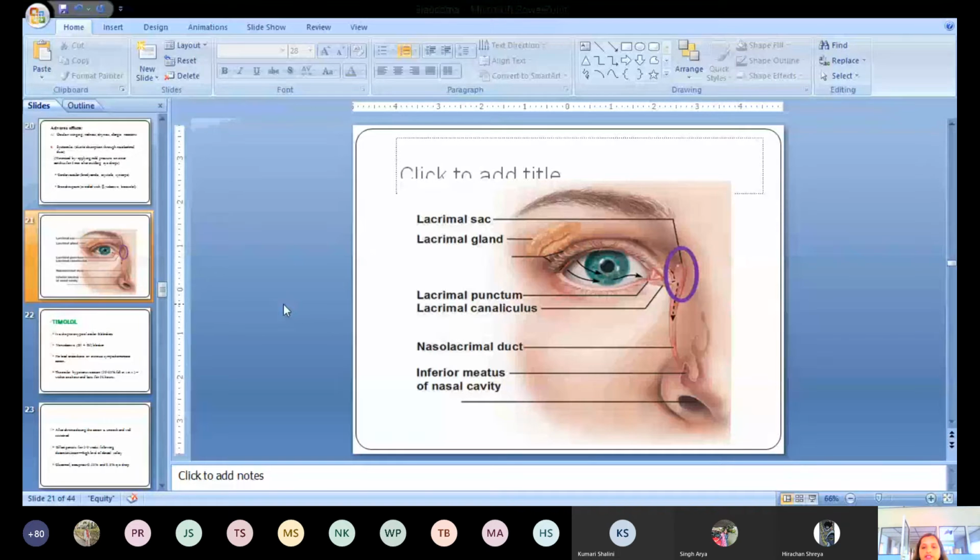Clear? To prevent that, we have to press the inner canthus of the eye. This is the inner canthus of the eye. As soon as we instill the drops in the eye, we have to press the inner canthus for at least 5 minutes to prevent the systemic side effect.